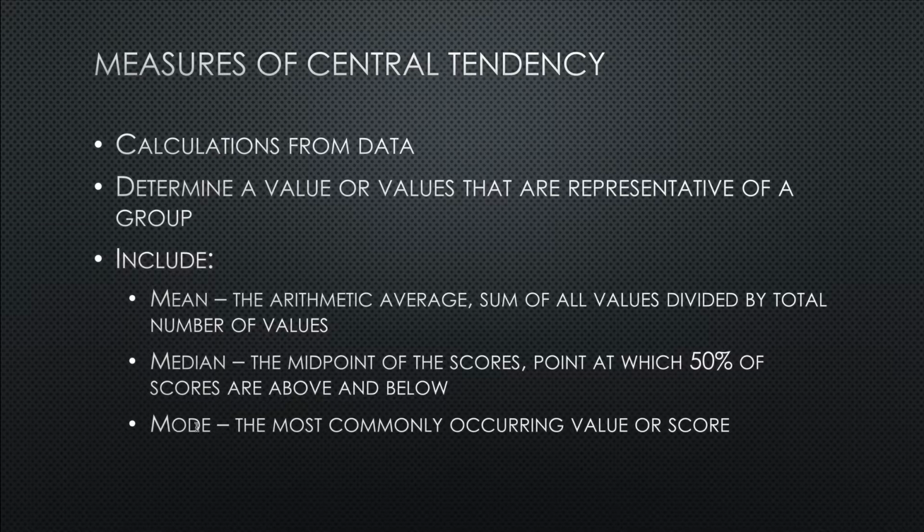The mode is the most commonly occurring score or value. So again, typically near the middle, but not always. Often you may have a bunch of people score really high on something, and then people trickled off. So we're going to look at these different options and some examples on the next couple slides. But all of these are considered to be measures of central tendency.